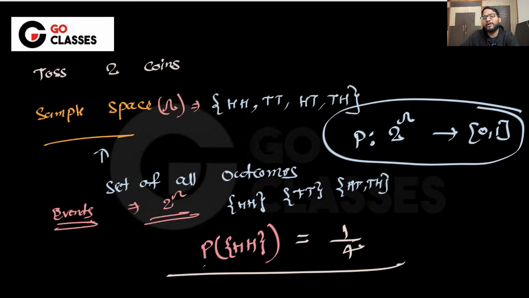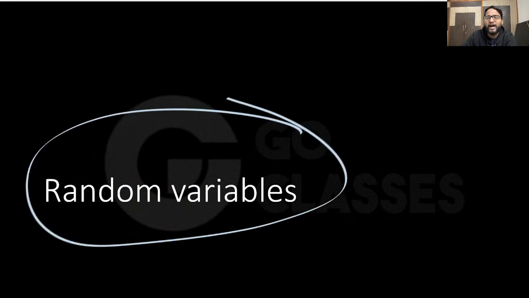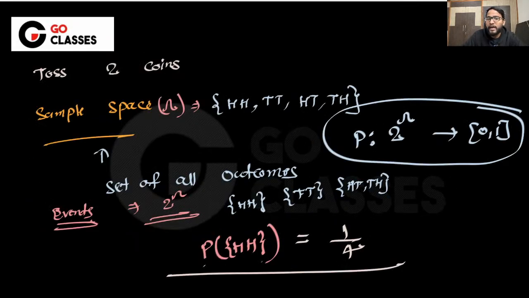Anyway, have you understood that probability is defined on the event? That's what I wanted to tell before I start the random variable. So today I just wanted to start the random variable, but before that I wanted to make sure what the probability is. It is something which is defined on the event, nothing else.